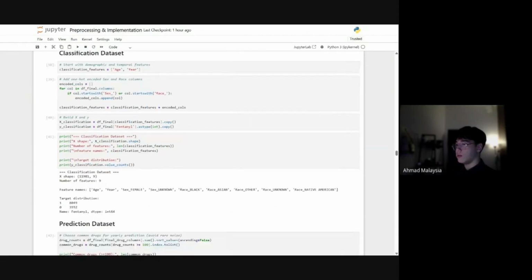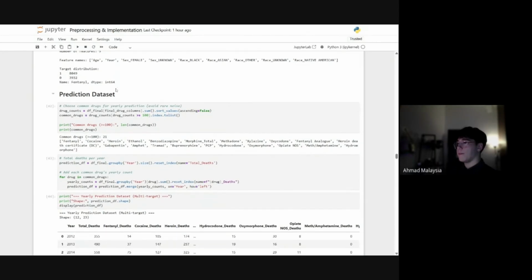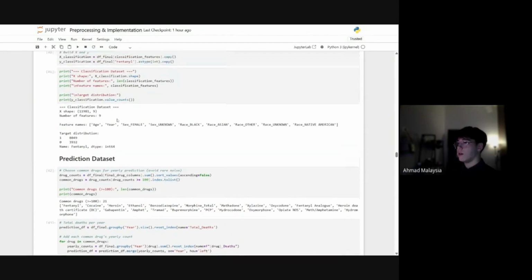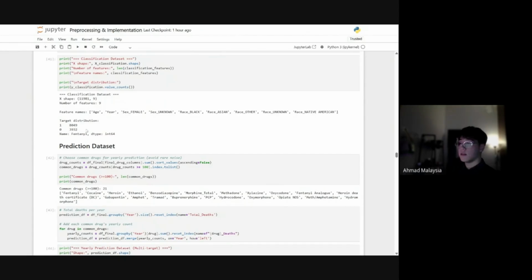In the classification, I kept these features: the age, year, and then a couple of races, and obviously all the sexes. And then I just displayed a target distribution for fentanyl, because fentanyl is the target here in the classification. It is unbalanced, so that's why in the implementation I'll be applying stratification.